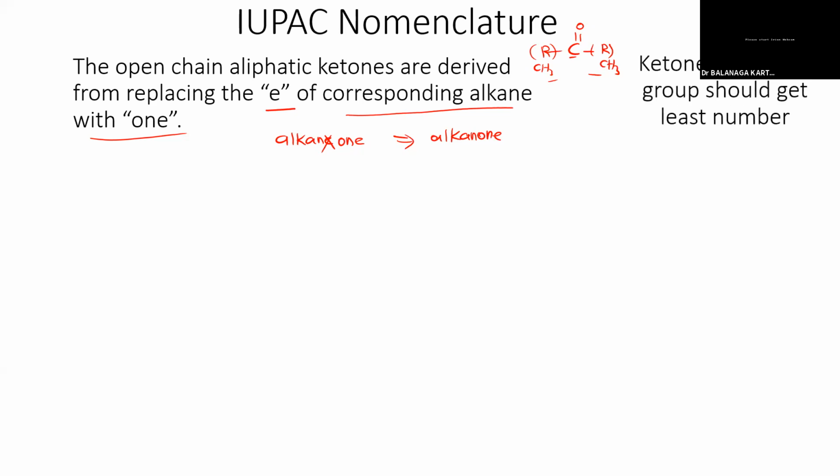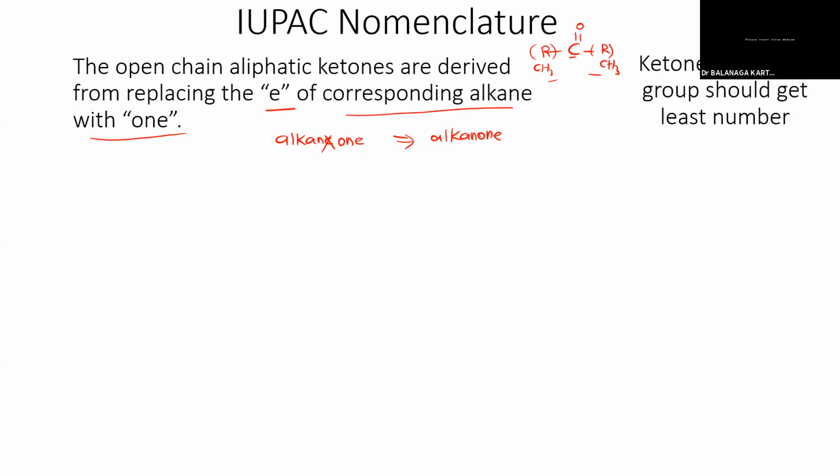Then the keto functional group should get the least number. In an aldehyde, the functional group should get the first number, but here it is not like that. The ketone functional group should get the least number, not necessarily the first one, because the keto group is always present in between two alkyl groups or aryl groups, or alkyl aryl, whatever it can be.